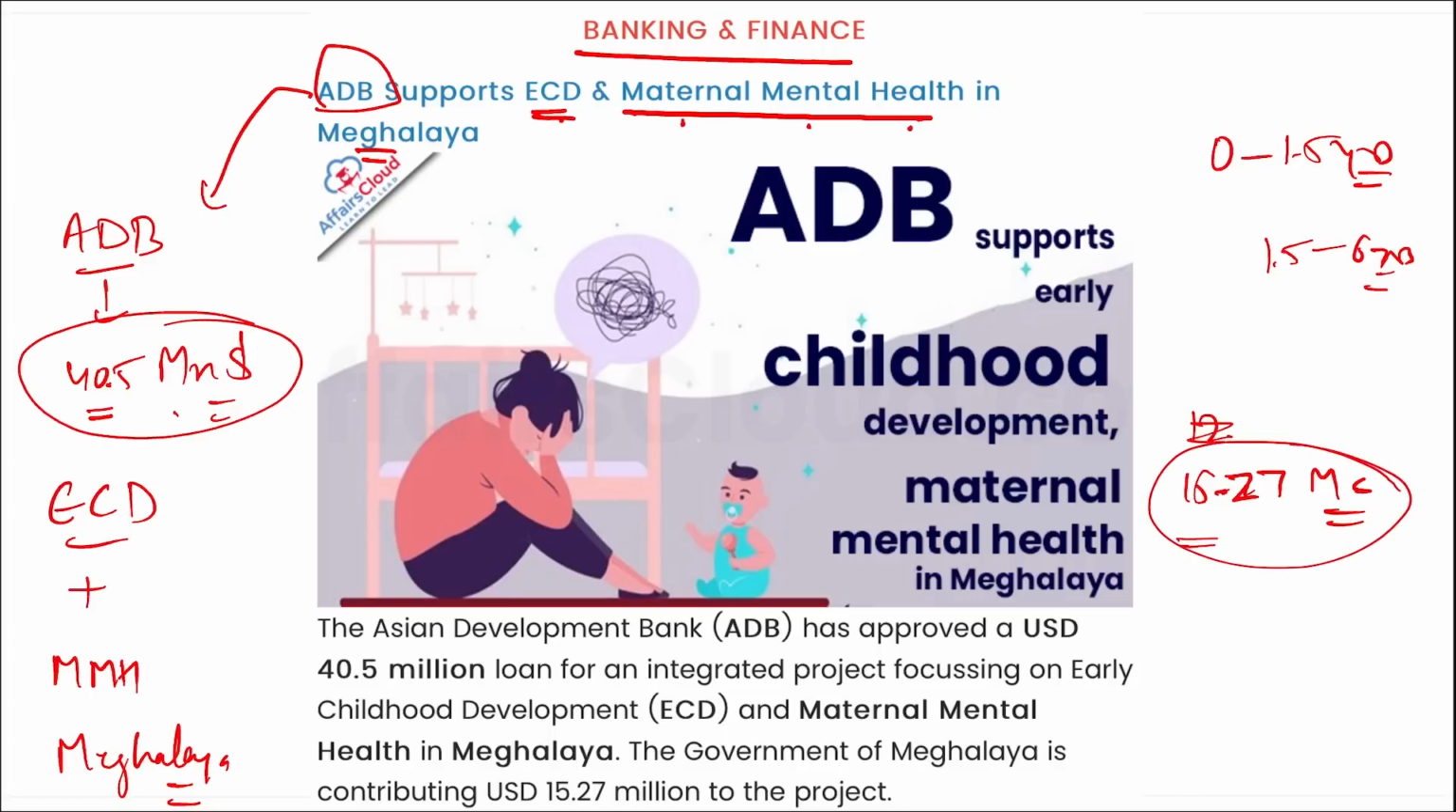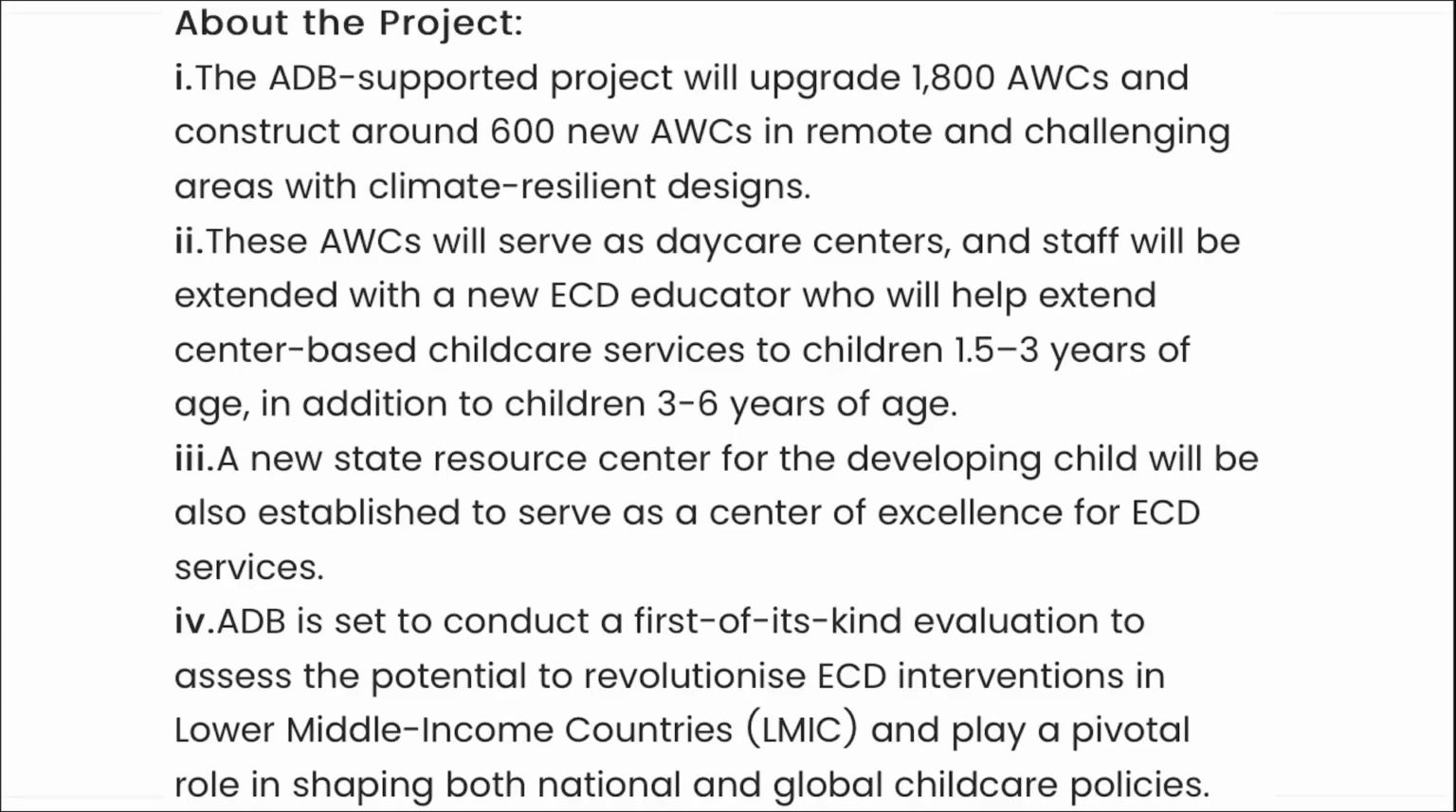And here the government of Meghalaya will be contributing $15.27 million for the same project, correct? If we talk here, remember, recently Meghalaya has launched a project called Meghalaya Early Childhood Development Mission. It was launched in the month of June in 2022. It was to address the low performing indicators related to the early childhood development, right? Here, remember, if we talk about the project, Asian Development Bank supported the project and will upgrade 1800 AWCs and construct around 600 new AWCs. What is this AWC? That is your Anganwadi centers in remote and challenging areas.